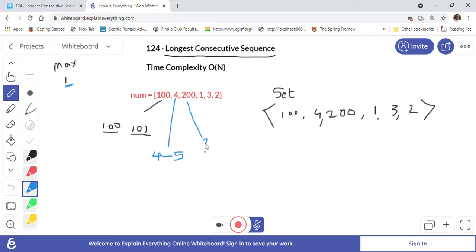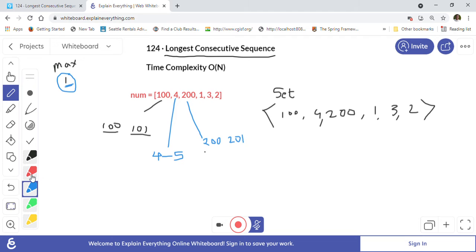The next consecutive number we are trying to find is 201, so we check if our set contains 201. It does not contain 201, so our max is still 1. That is the maximum we have found for now.